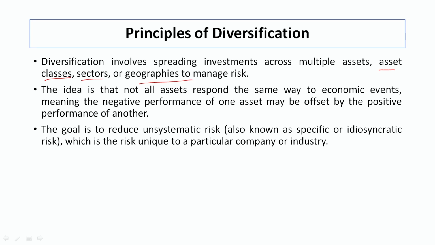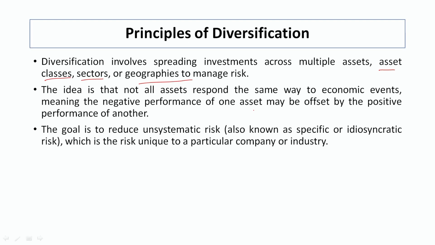The idea is that not all assets respond the same way to economic events, meaning that negative performance of one asset may be offset by the positive performance of another asset. This is the basic reason why we want to diversify our portfolio. The next goal is to reduce the unsystematic risk, which we already discussed. It is a unique risk that is related to a particular sector or particular company. So, we can diversify it easily. So, it becomes very important. If we diversify, we can reduce this unsystematic risk.